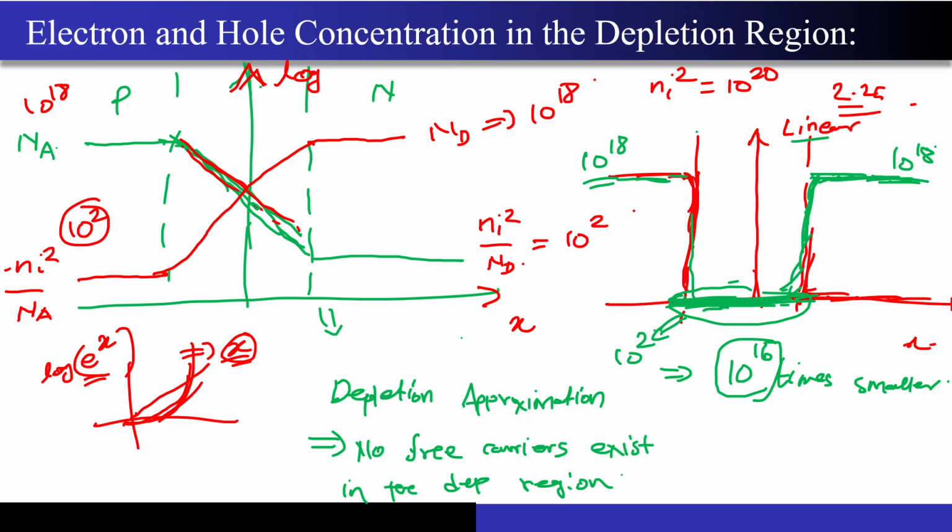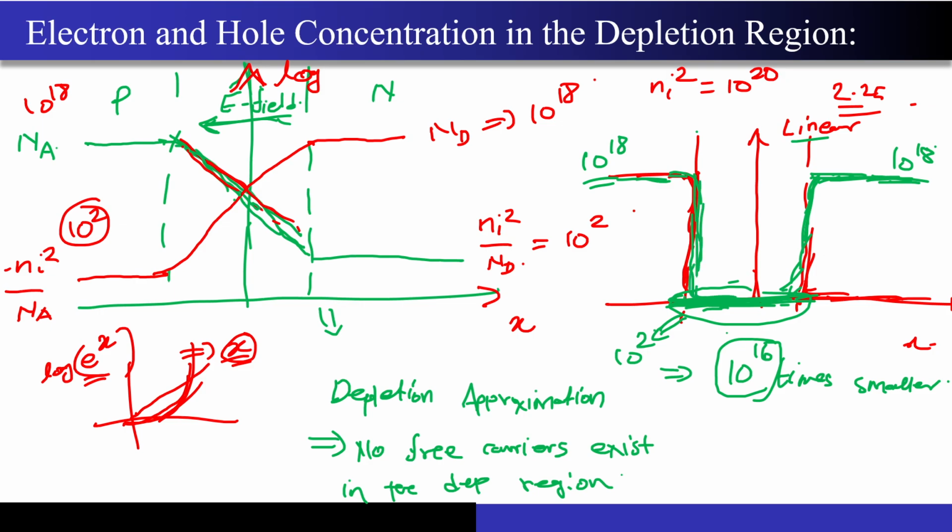Correct? And this is the depletion approximation. If I want to calculate the exact characteristics, I have to take these free carriers into account, and since there exists an electric field which is directed from the right to left side, this is the direction of the electric field, correct? Since the electric field is directed from right to left, these free carriers present in the depletion region will also constitute a drift current now, correct? So I have to take that into account also. But since it is dropping very sharply, see, I am showing it like this because it is in the log scale. If you look at it quickly, it is dropping extremely sharply, okay?